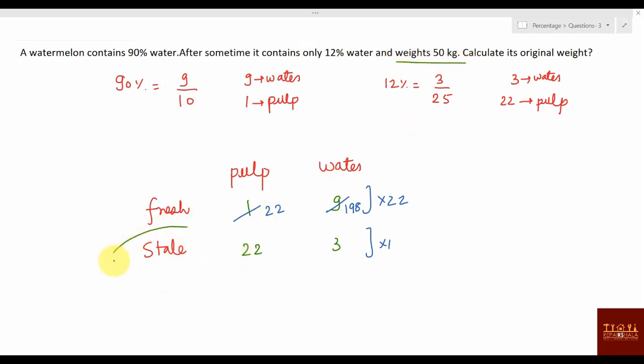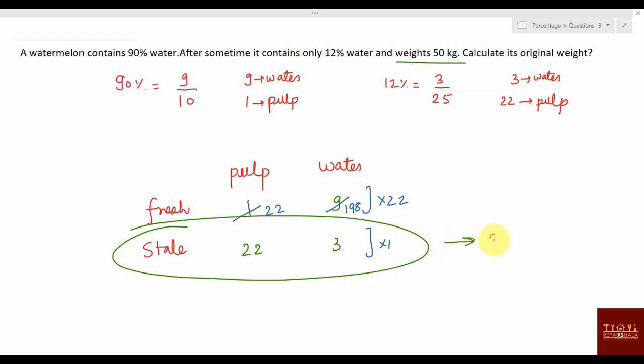That means they have given the stale one's weight. The stale one's weight is how much? 22 plus 3, 25 units, and this is given as 50 kg. Can you say the 1 unit value? Yes, 2 kg. If 1 unit value is 2 kg, what are they asking? The original weight. This is the original weight.